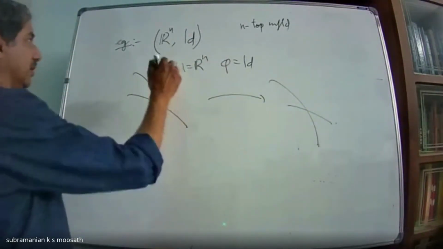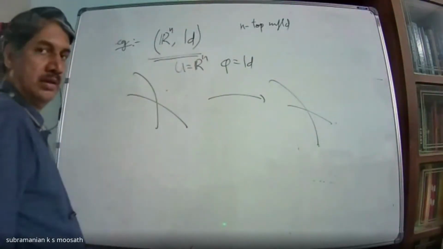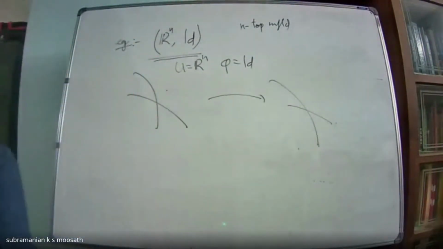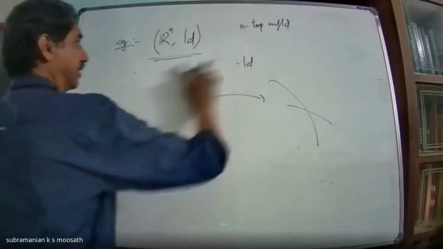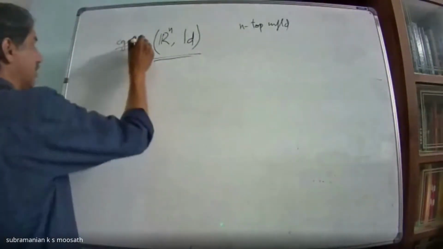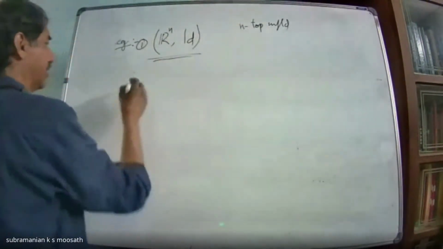Anyway, that I will come later. Another way also I can look at it, that I will come later. Now another example I can give is, so this is an n-dimensional topological manifold.